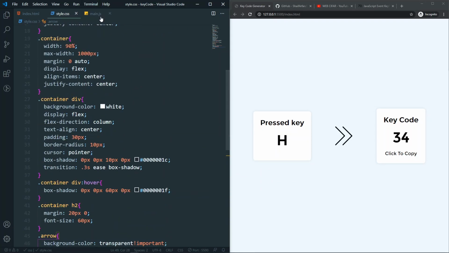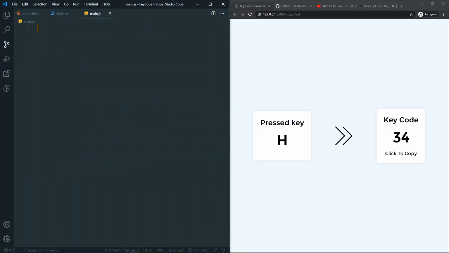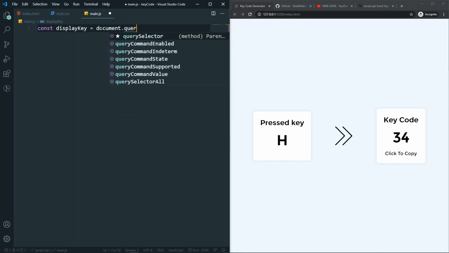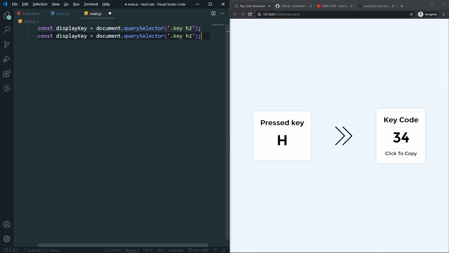And actually let's go to the main.js, and before that let's add the script tag here. So a script, add the main.js and come back to our main.js here. So in our JavaScript, first of all let's have a constant. So first of all let's select the display key, the display key that I want to have, this h1 actually. So document.querySelector, and I want to say it is in the key, and I have h2 for it.